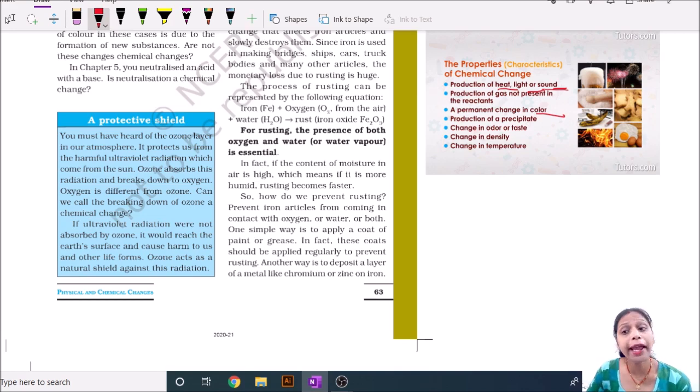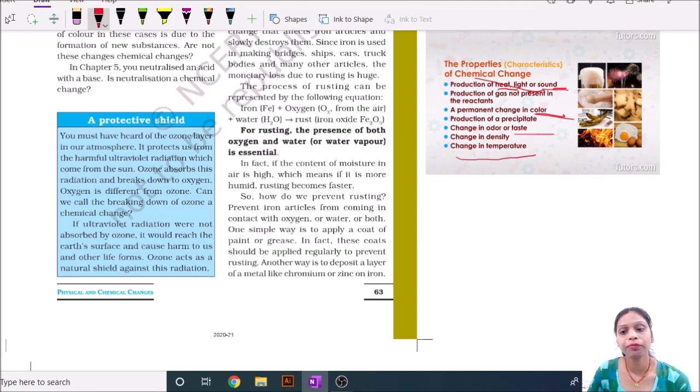This is a characteristic of chemical change. Sometimes the color of a substance is permanently changed. It is also a characteristic of a chemical change. Sometimes the taste of a substance is changed. Then it is also a property of chemical change.